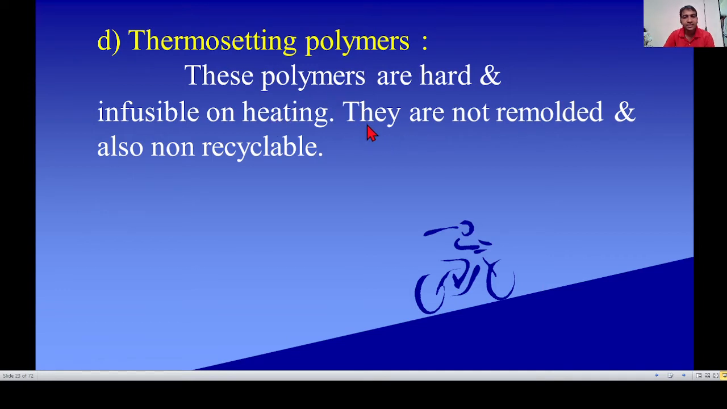If it breaks, then it cannot be reused. They are not remolded and also non-recyclable. Thermoplastic polymers are recyclable, but thermosetting polymers are non-recyclable.